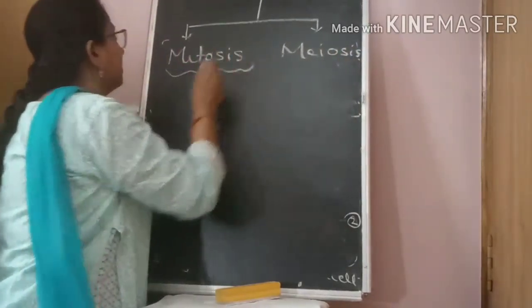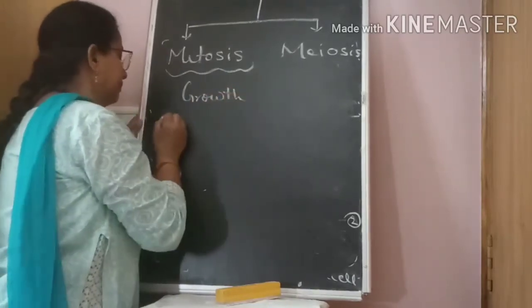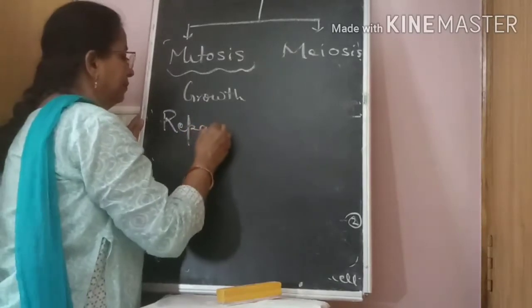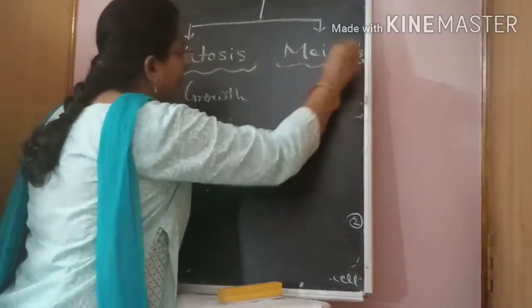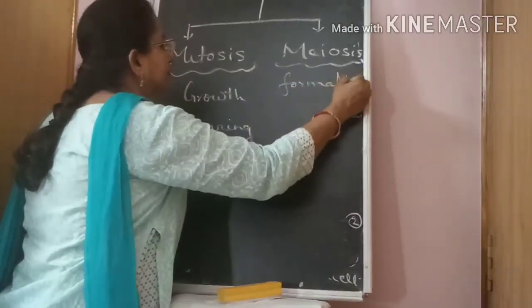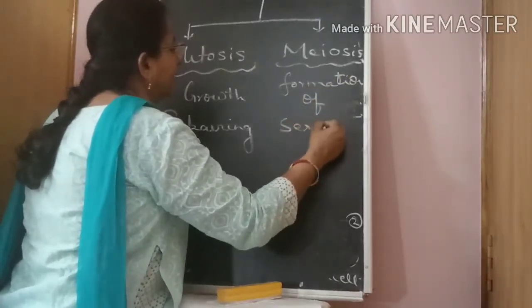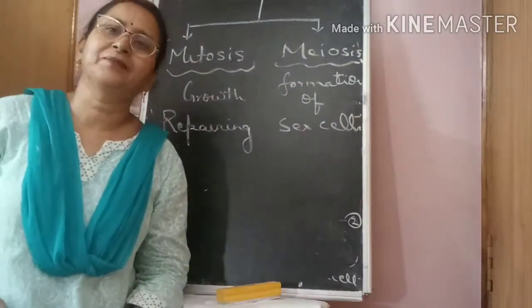Mitosis is responsible for growth and repairing, whereas meiosis is responsible for formation of sex cells. These sex cells are also known as gametes.